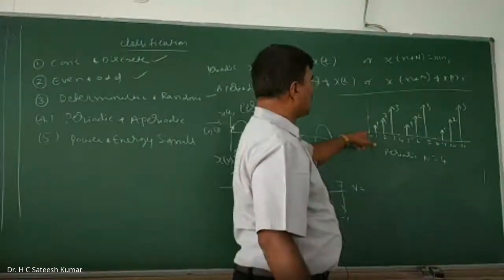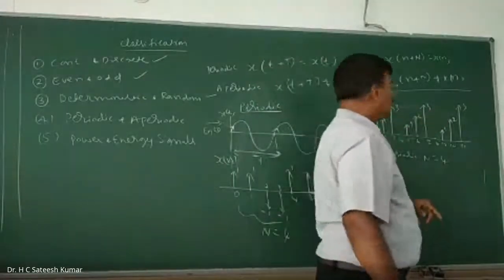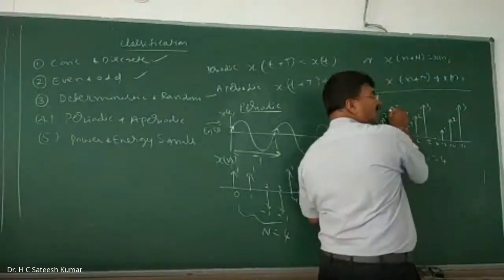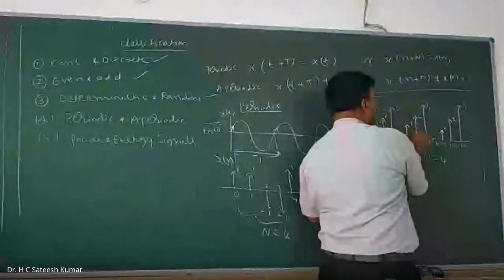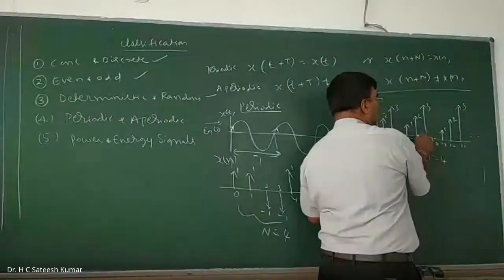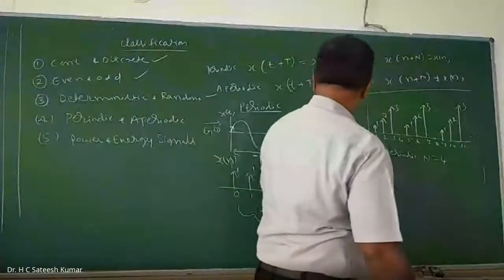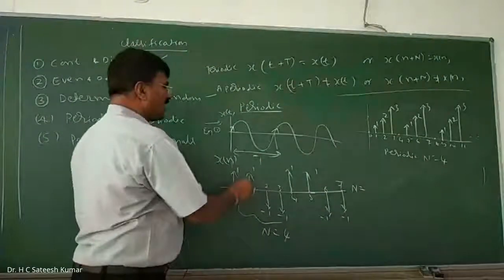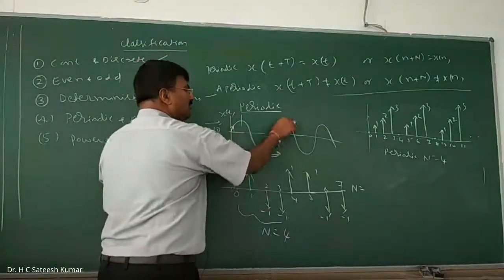Sir, is it always necessary to start from 0? Not necessarily. From here to here also you should consider. For example, I will start from here until the next one. It should not repeat. Count it from here: 1, 2, 3, 4. The same thing is repeating, so you should not consider. Up to this point, its value is 4. Anywhere to anywhere, no problem. Why I am saying that it is not necessarily this one that is the period. For example, this is a period. This is also a period. Same thing.